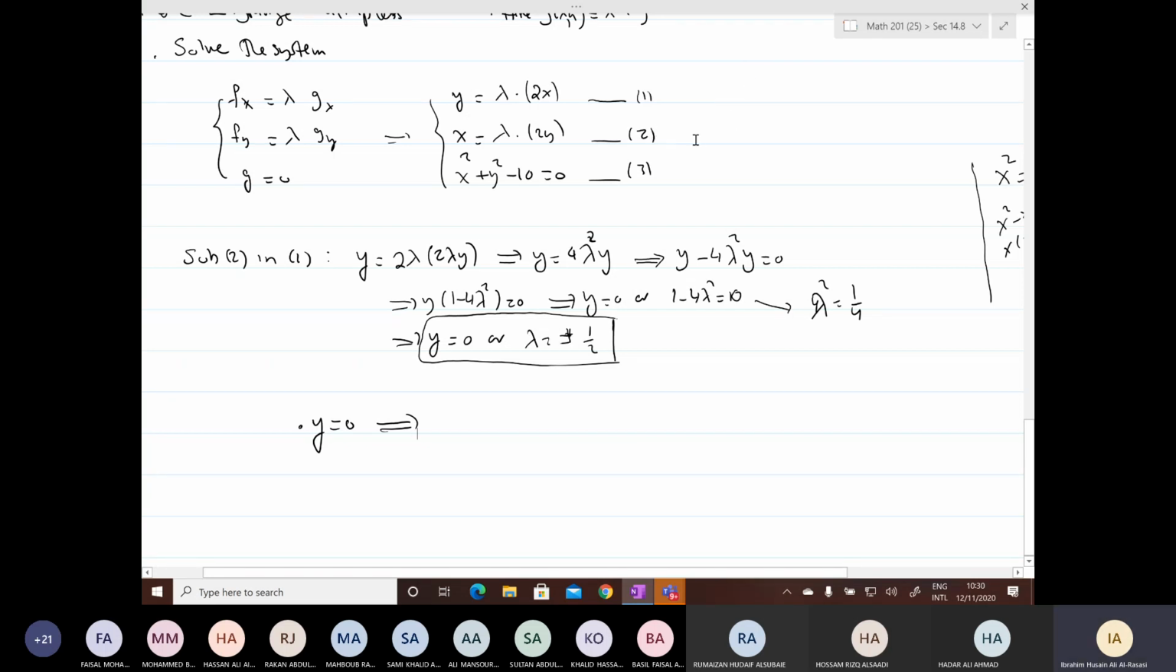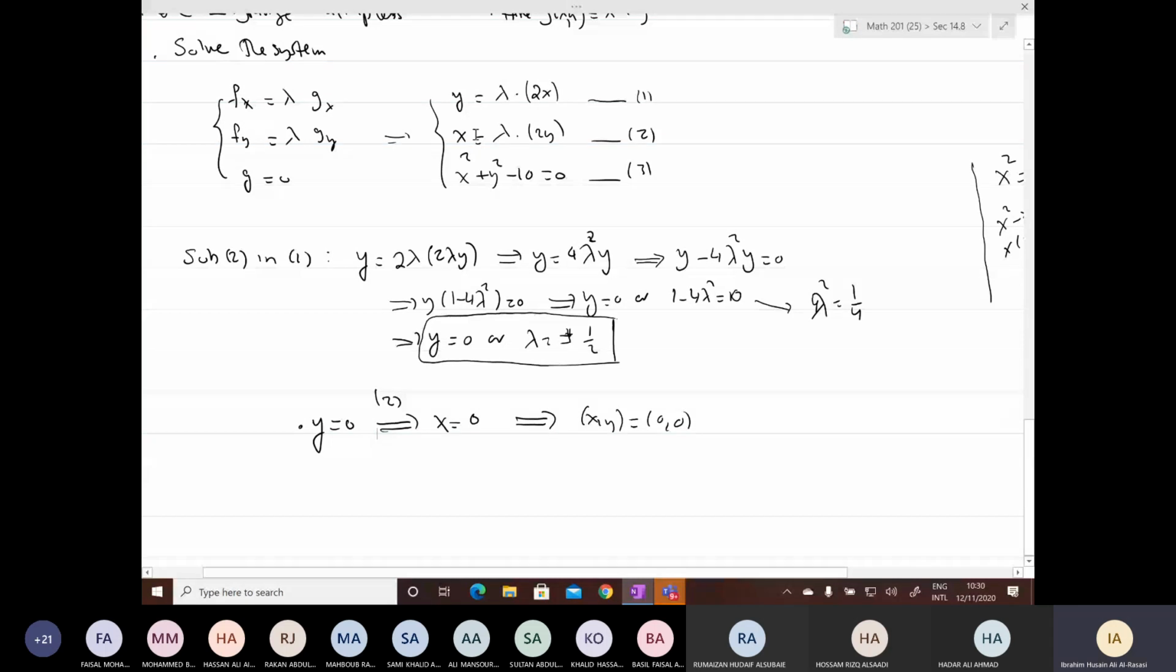Now substitute back in 2, what do you get? What is x? x equals lambda times 2 times y. y is 0, so this is 0. So we get x, y equals 0, 0. I get the point 0, 0. But I get this point using how many equations? Only 1 and 2.